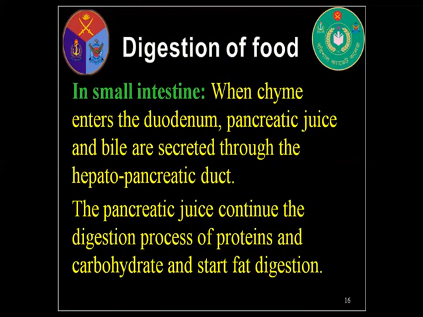In the small intestine, when chyme enters the duodenum, pancreatic juice and bile are secreted through the hepatopancreatic duct. The pancreatic juice continues the digestive process of proteins and carbohydrates and starts fat digestion. That is, carbohydrate, protein, and fats digestion is completed in the small intestine.